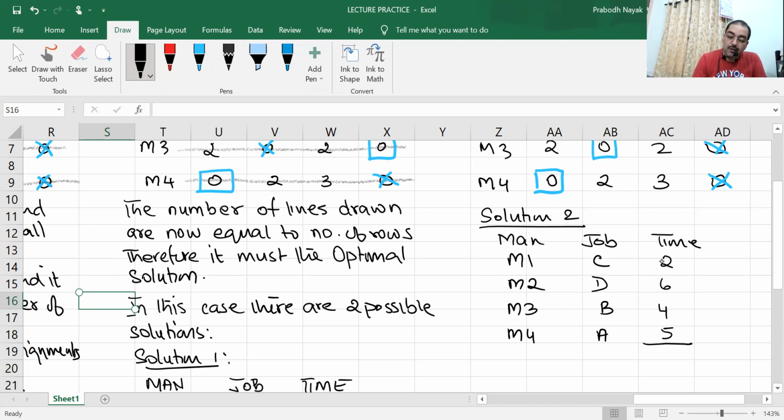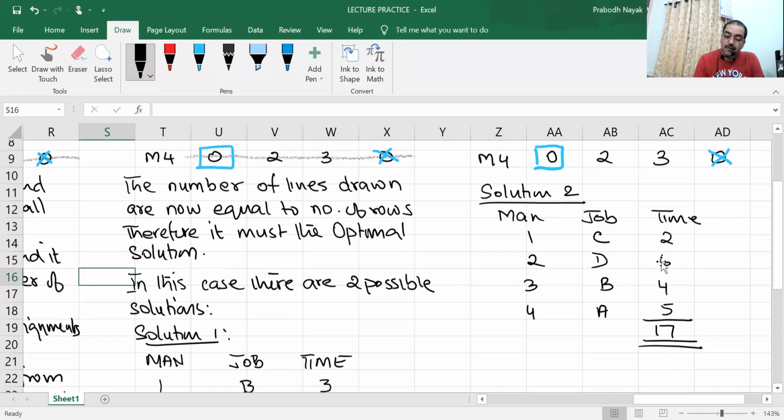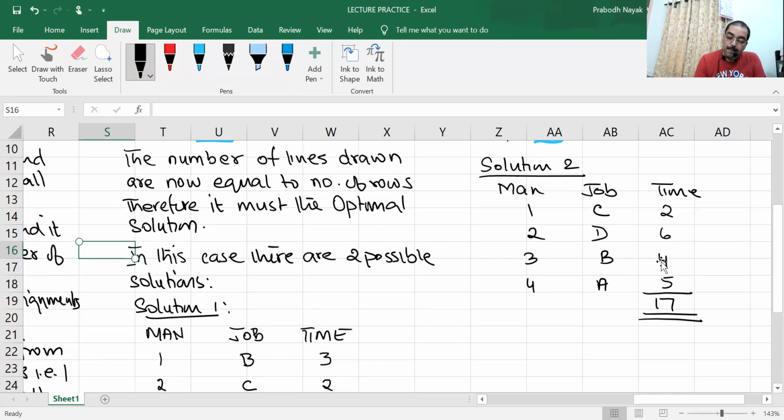How much is it coming to in total? Are you getting the same answer, 17 hours? Minimum time taken is 17 hours.